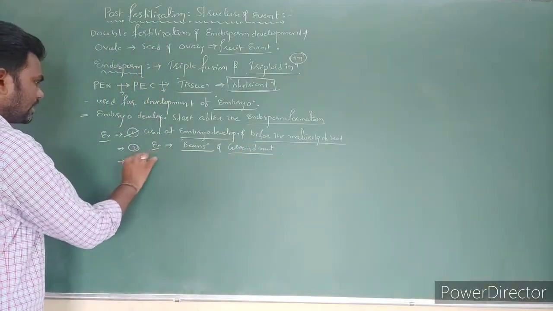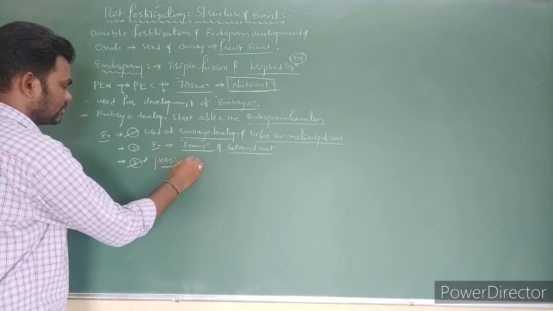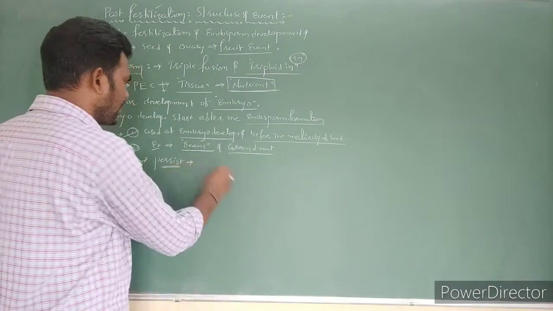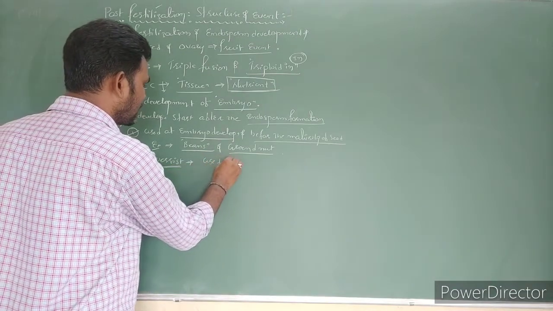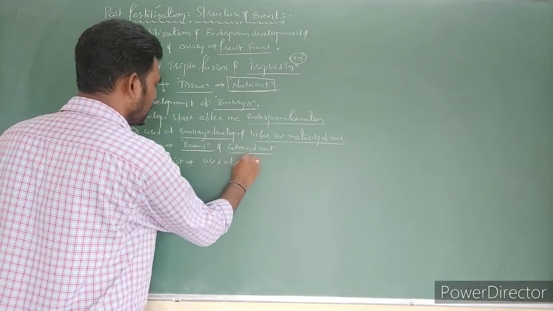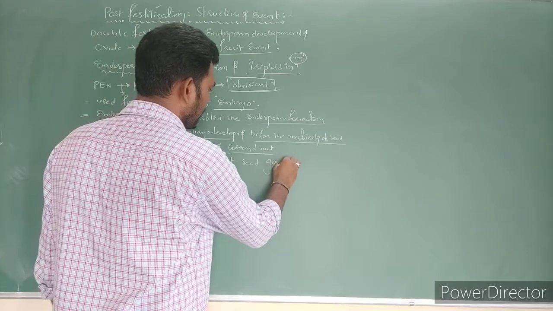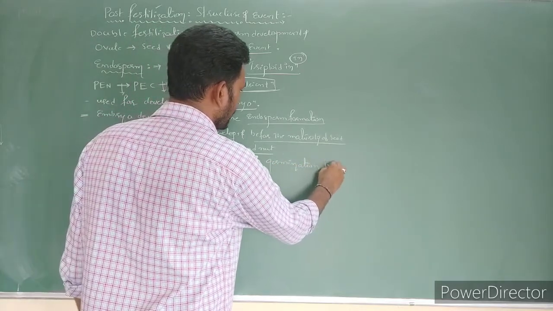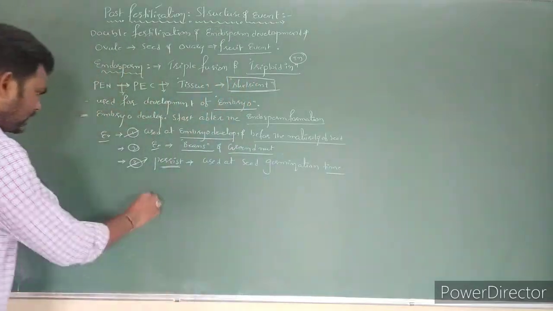Next, sometimes endosperm persists. It means it is permanent. That endosperm is consumed or used at the time of seed germination. Right?